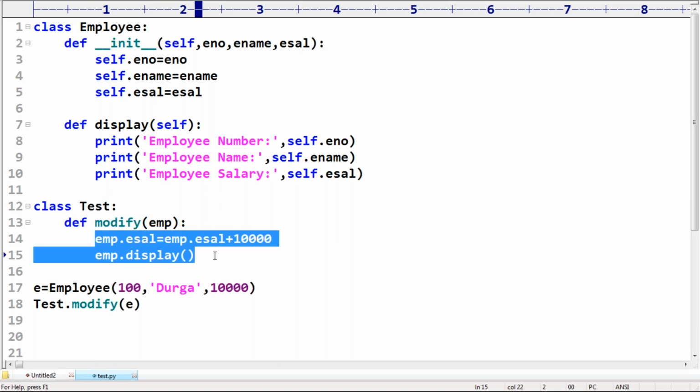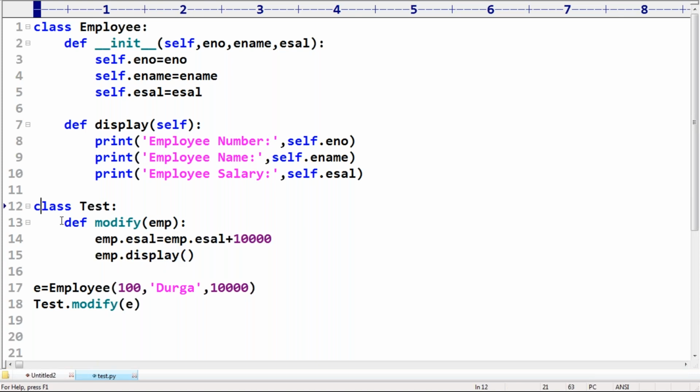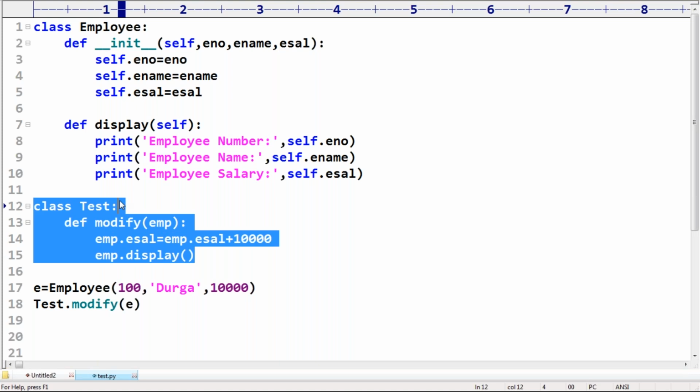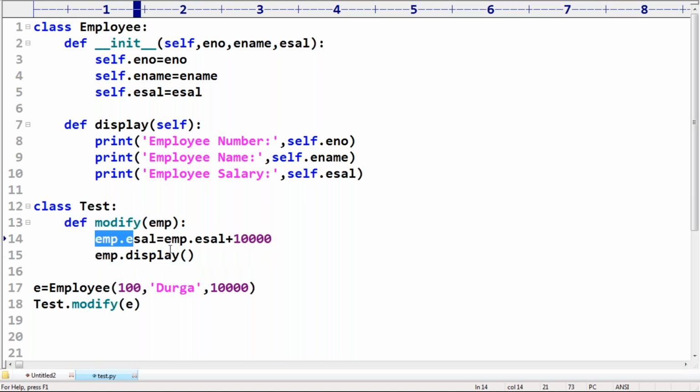No problem. Happily, it is acceptable. Clear? Are you able to understand? Yes, sir. So inside one class, you can access members of another class. Perfectly possible. Inside the tester class, I'm accessing employee class members.